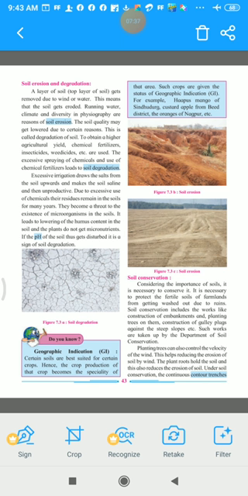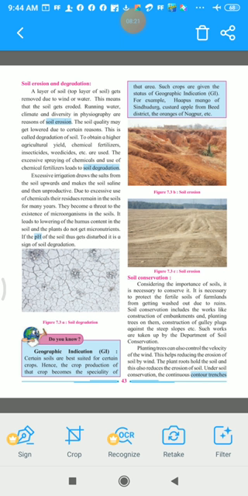Yes, after soil erosion, definitely there will be degradation, because the soil loses its fertility or the quality of the soil becomes lowered due to these reasons. This is called degradation of soil. To obtain a higher agricultural yield, chemical fertilizers, insecticides, weedicides, etc. are used. So if we want to achieve higher production of crops, then what is done? They are adding more and more chemical fertilizers, insecticides, weedicides, and thus obtain a higher agricultural yield.